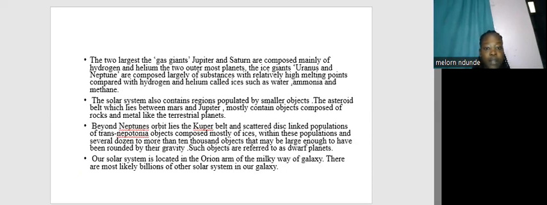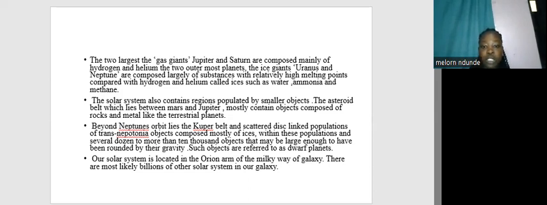Then we also have the 2 largest gas giants, Jupiter and Saturn, which are composed mainly of hydrogen and helium. The other 2 outermost planets, the ice giants, which are Uranus and Neptune, are composed largely of substances with relatively high melting points compared with hydrogen and helium, called ices, such as water, ammonia, and methane.